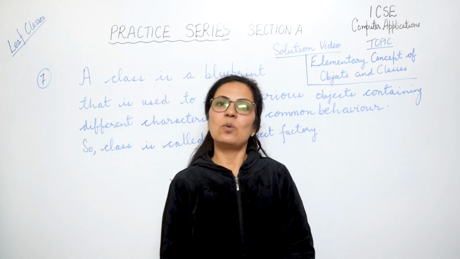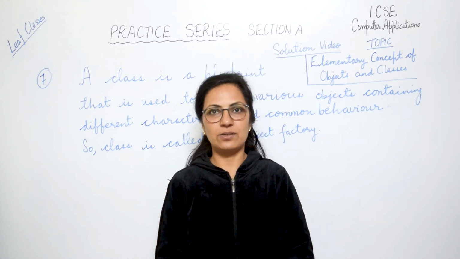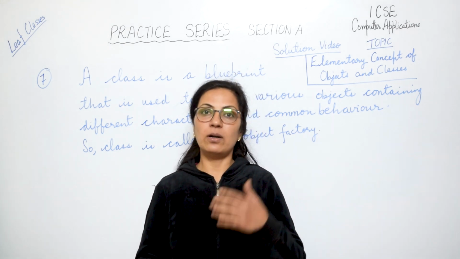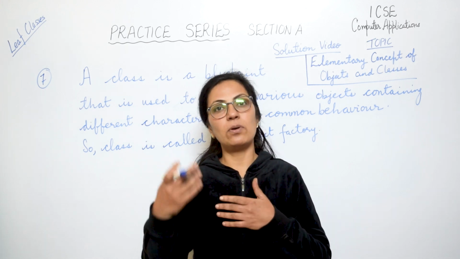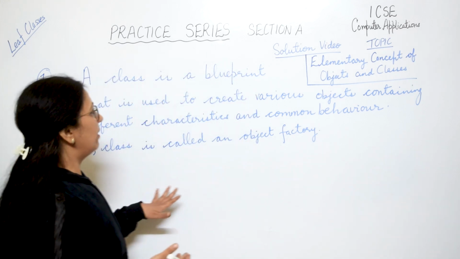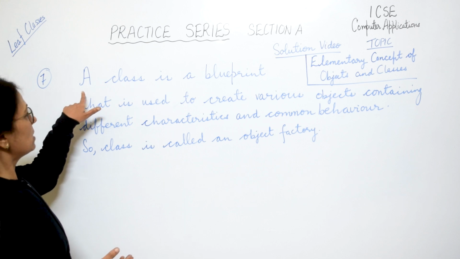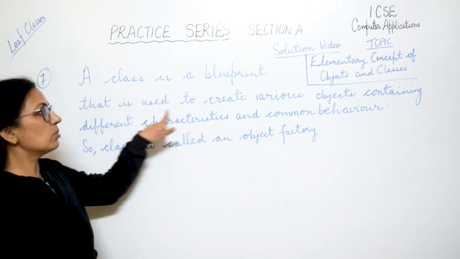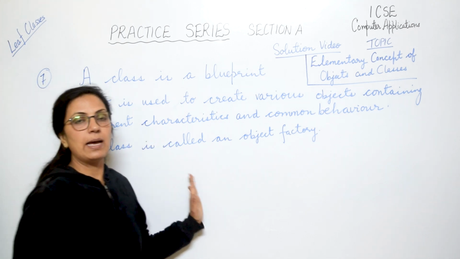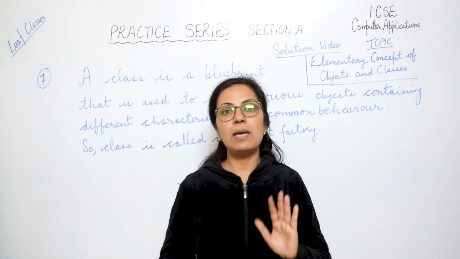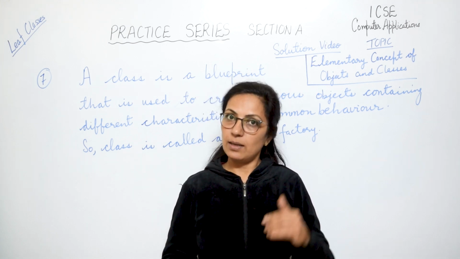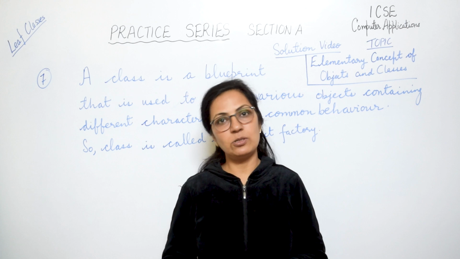Question number 7 says, why is a class known as an object factory? Factory means where the production is done, and class is a blueprint or the template. So once the template is ready, you can produce as many objects as you want. That is why class is known as object factory. I have written here, you can just take a screenshot or you can just go through it. A class is a blueprint that is used to create various objects containing different characteristics and common behavior. So class is known as object factory. Children, the questions can be asked in any form related to class and object. So you should be ready with everything, whatever is asked, you should be able to answer.